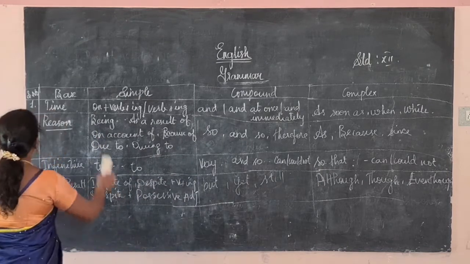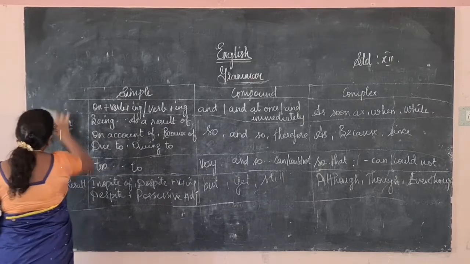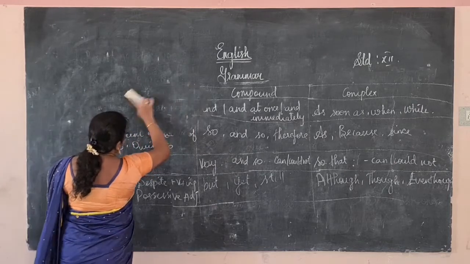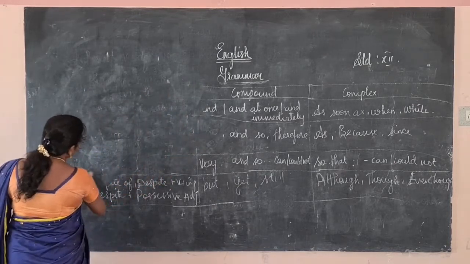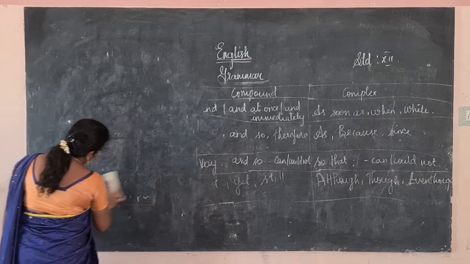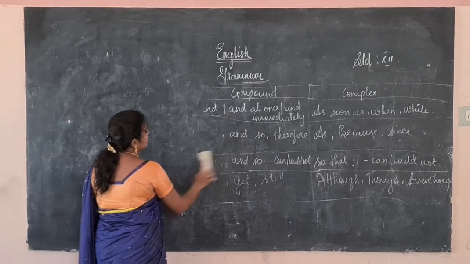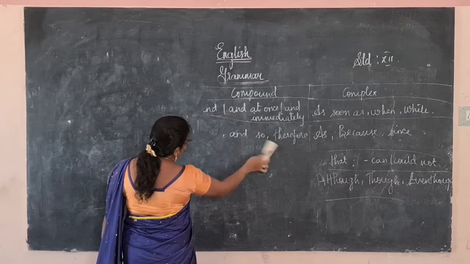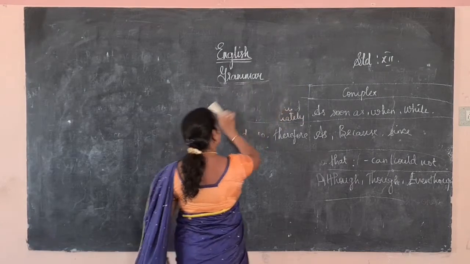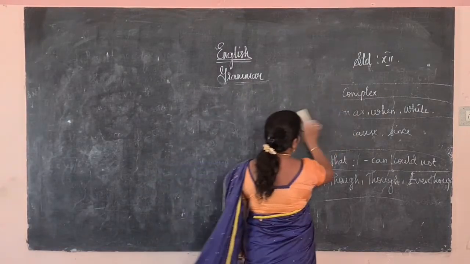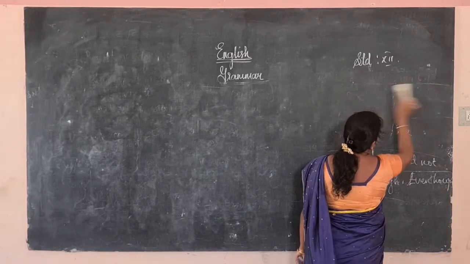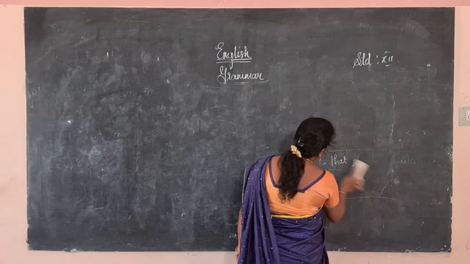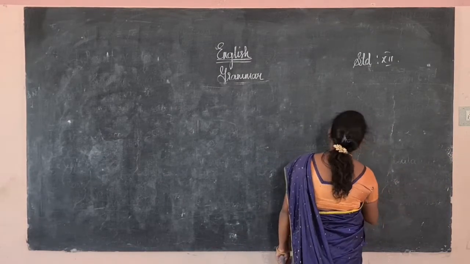The only thing we have to remember, then only we can easily frame a simple, compound, complex sentence. It's like a multiplication table. First we have to understand the meaning, what the sentence conveys: whether it is about time, or reason, or a result. Then only it will be easy for us to convert. So this is the basic thing. Simply don't say it is very difficult. Simple, compound, complex is very easy by knowing these rules.